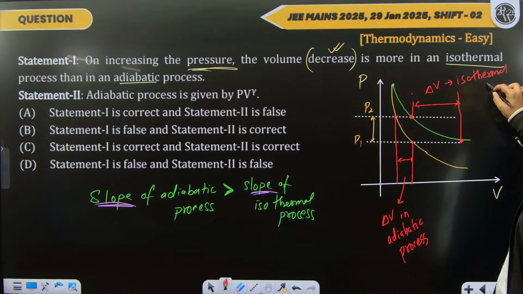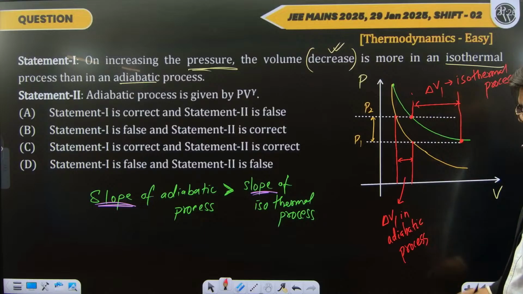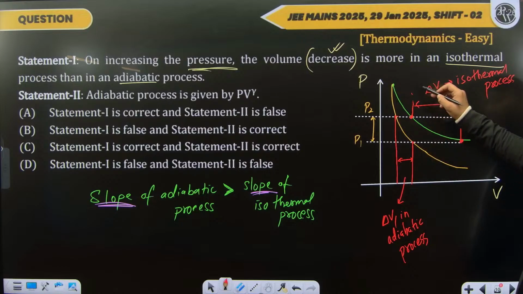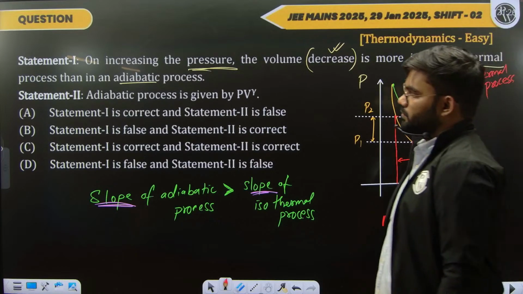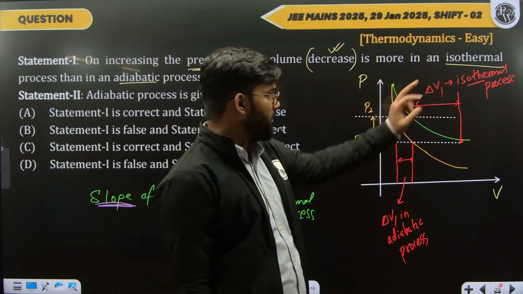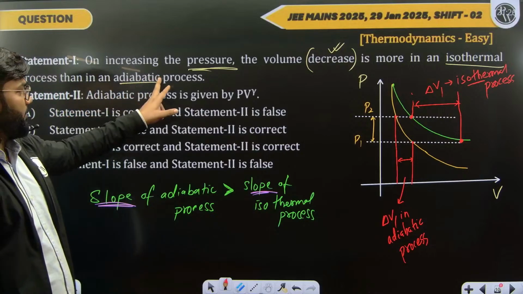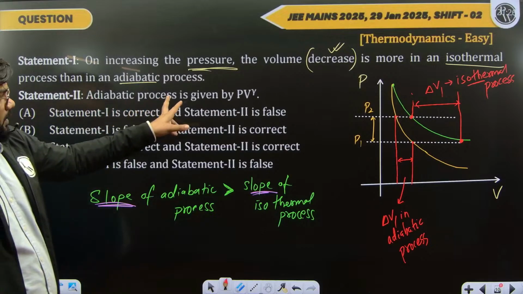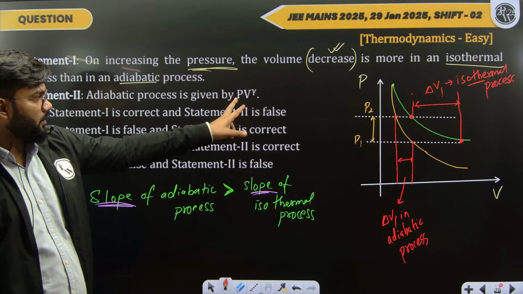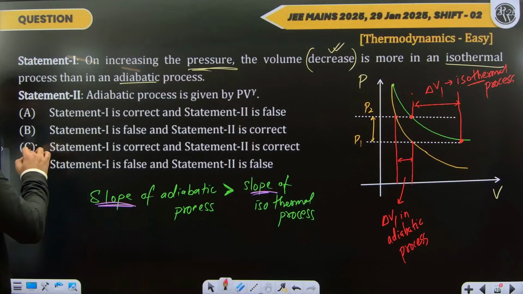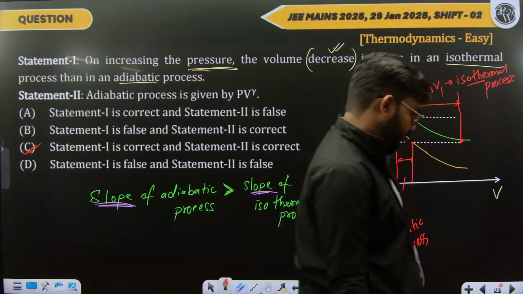isothermal process. Okay, as we can see, if I compare delta V1 and delta V2 for the same change in pressure, the change in volume in an isothermal process is more. So the first statement, on increasing the pressure, the volume decrease is more in an isothermal process than in an adiabatic process, stands to be true. Whereas adiabatic process is given by the equation PV power gamma, that we also know is true. So both the statements are correct. We get option 3 as correct.